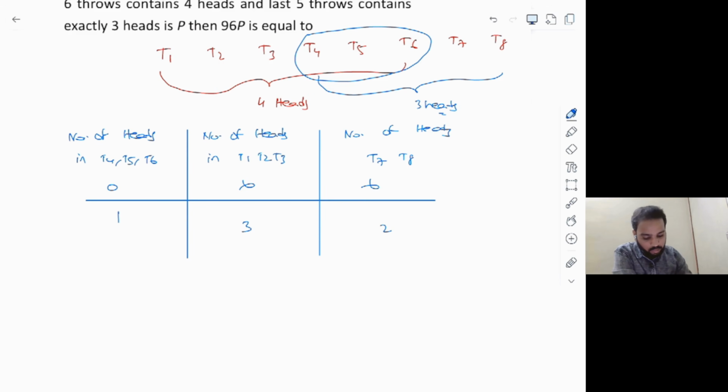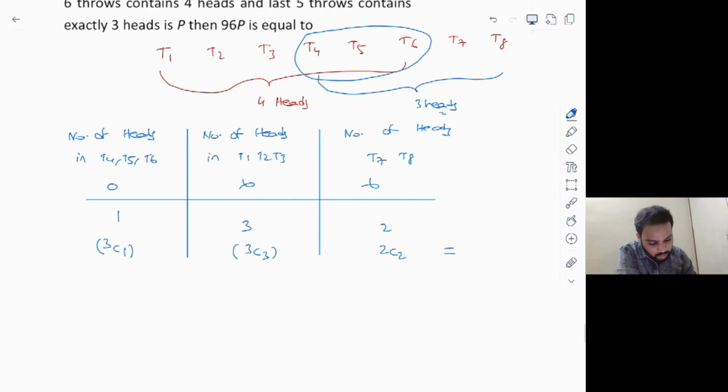Now I'll try to write down the combinations here, because out of T4, T5, T6, the head can appear in any one of the tosses, right? So I'll choose that, which will give you 3C1. And here, 3 tosses T1, T2, T3, all of them must be heads, so 3C3. Whereas for the number of heads in T7, T8, 2 tosses are there, both of them must be heads, which is 2C2. So in this case, what's your answer? 3C1 is 3, 3C3 is 1, 2C2 is also 1, which equals 3.